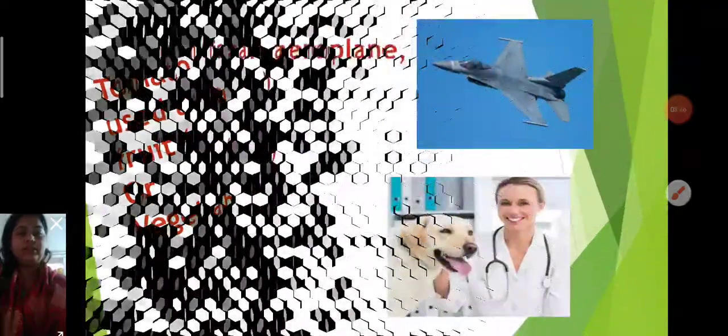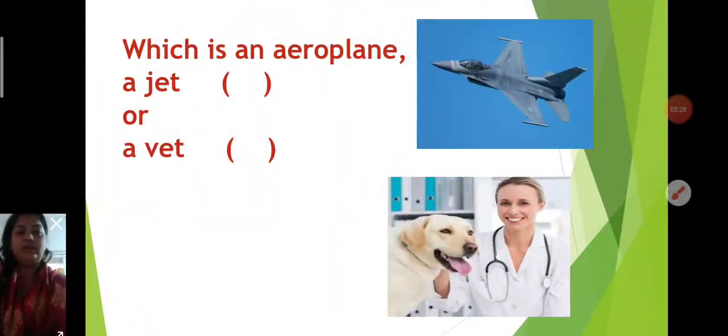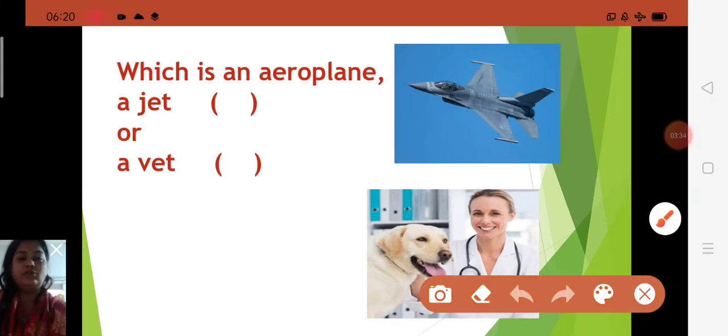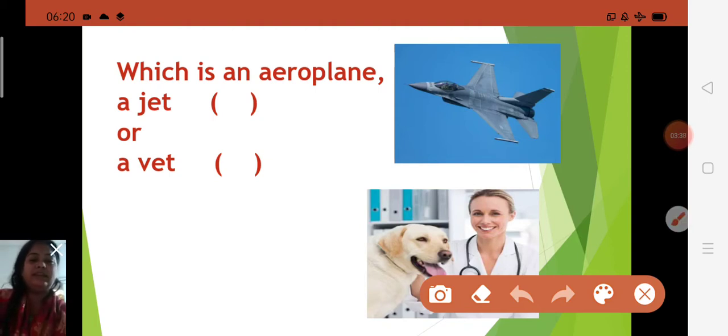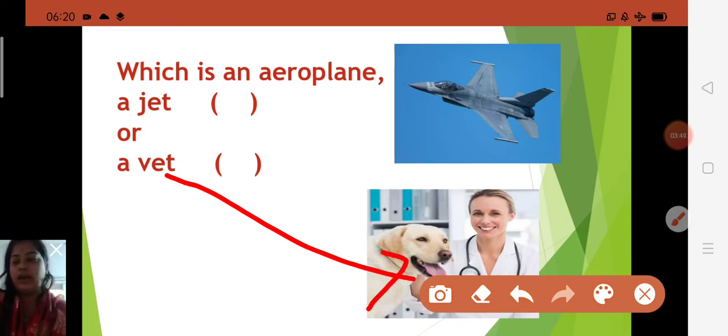The next question is here: which is an aeroplane, a jet or a vet? What will you say children? First you should know about the vet. What do you mean by vet? V-E-T. Vet is the doctor of animals, known as a veterinary doctor.